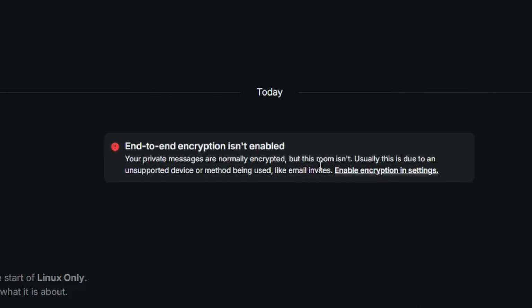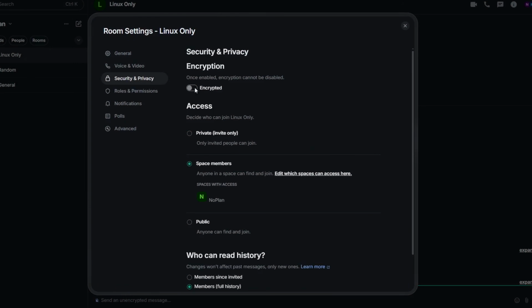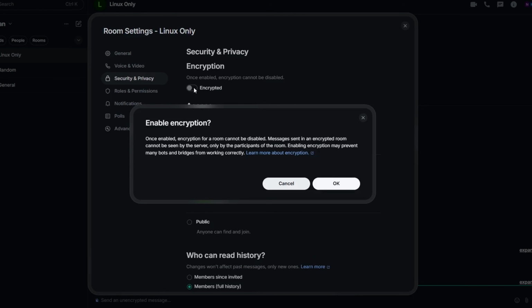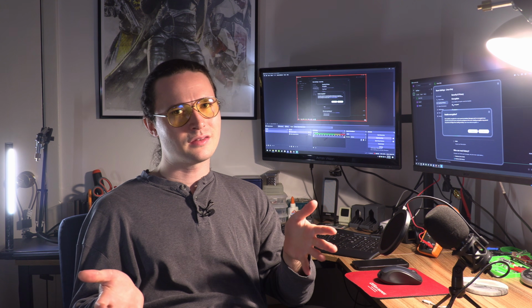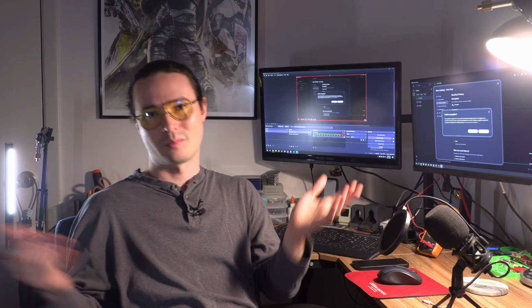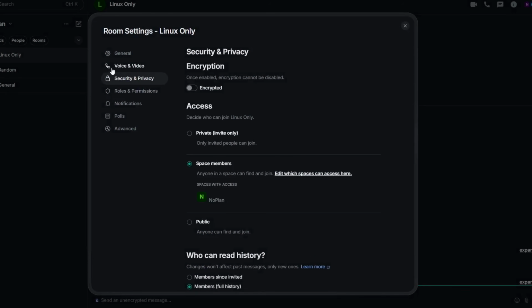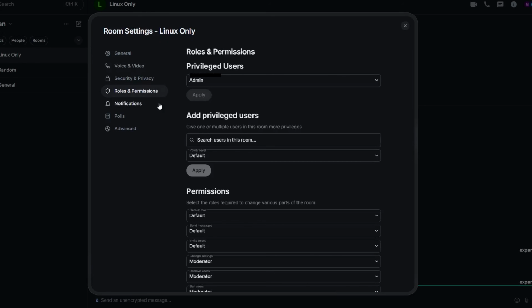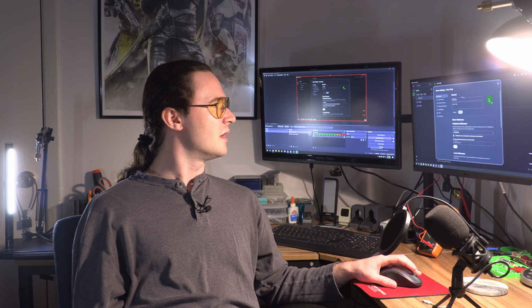I mean, I'm using their servers. I don't know how good they are, but they seem perfectly fine. Now, something you can enable on your servers, as you see with this message right here, is end-to-end encryption. Once you do this, messages sent in an encrypted room cannot be seen by the server, only by the user participants. So there's a lot of privacy here that is really nice, you know, especially coming from Discord. There's whole roles and permissions, notifications, advanced. There's a lot of stuff in here.